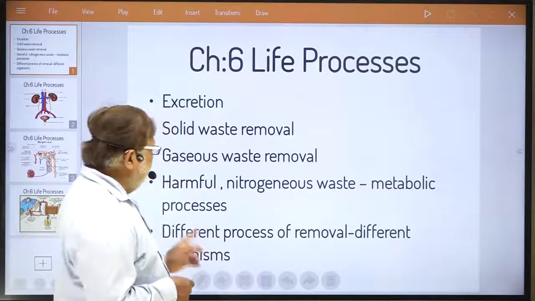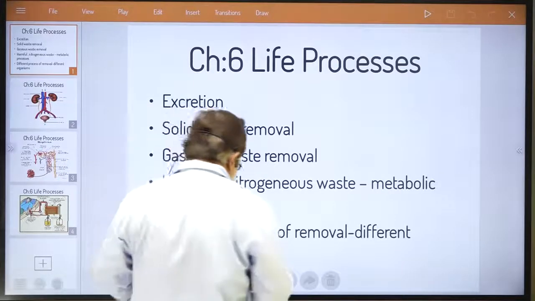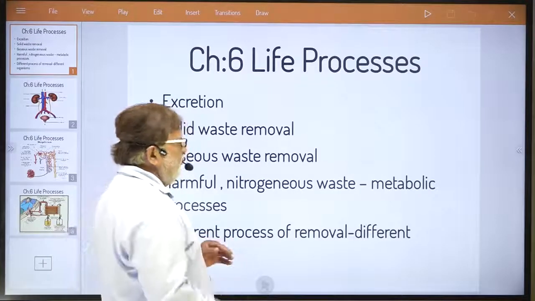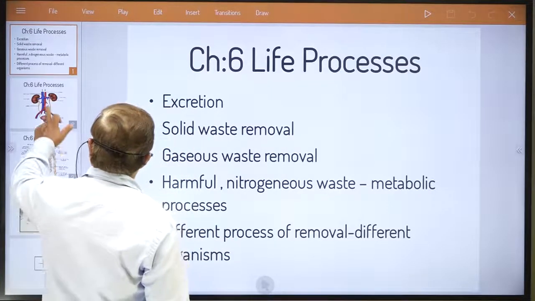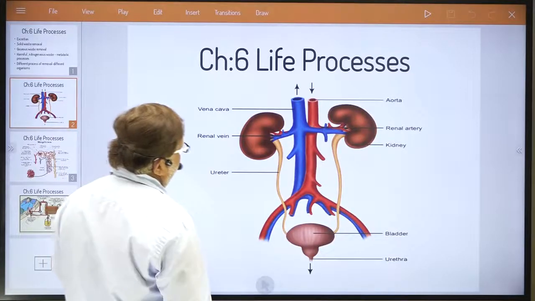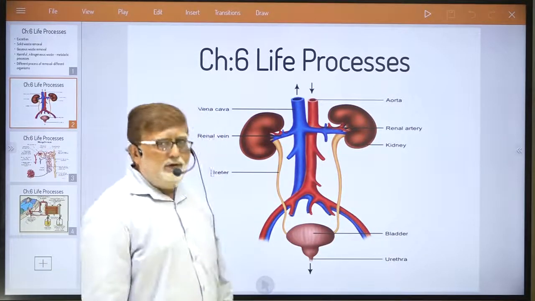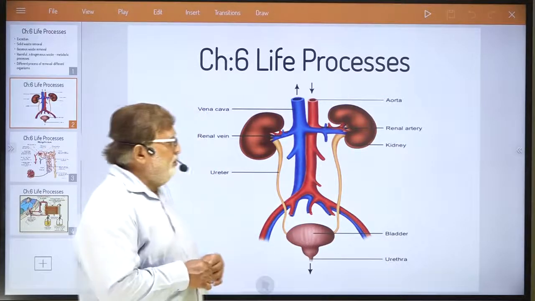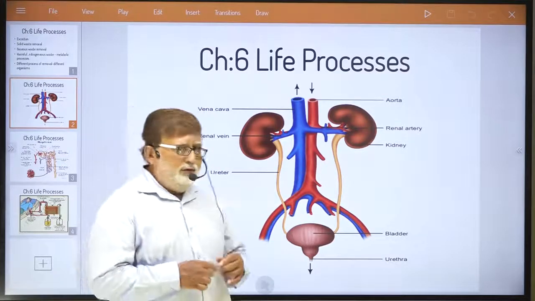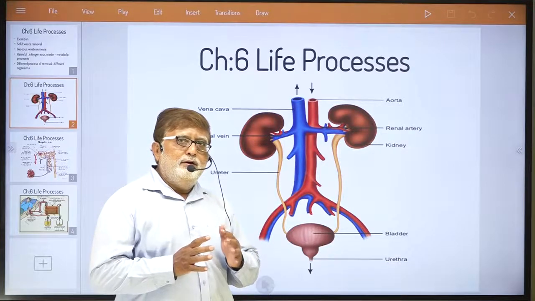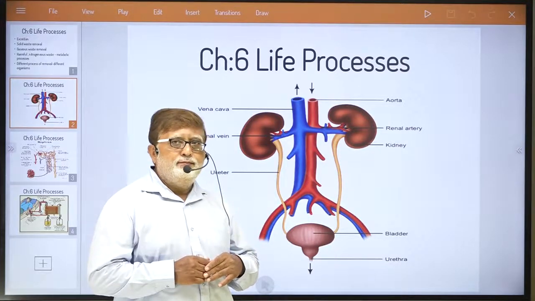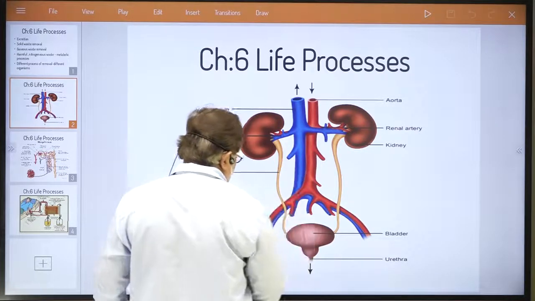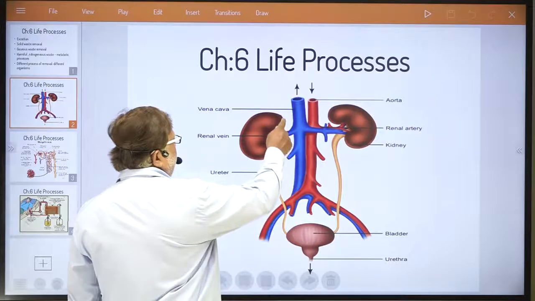Now we are trying to understand, dear student, the human excretory system. Let me show you the most important organ in our body, dear student: the kidney. You all know very well that a human being has a pair of kidneys. There are two reddish brown kidneys. Understand?